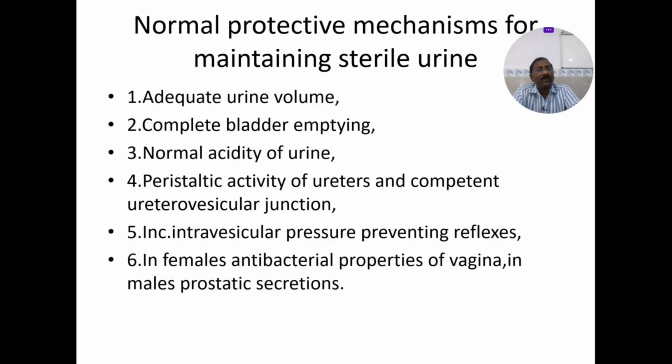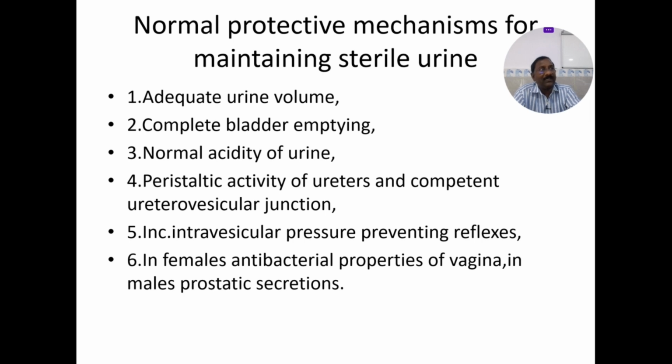The protective mechanisms for maintaining sterile urine: the urine is sterile and it is acidic. To maintain adequate urine volume, you have to drink more fluids every day. Then complete bladder emptying, a normal acidity of the urine, peristaltic activity of the ureters and a competent ureterovesical junction.